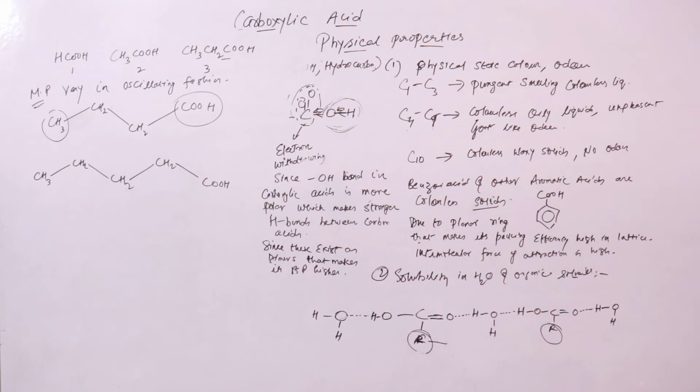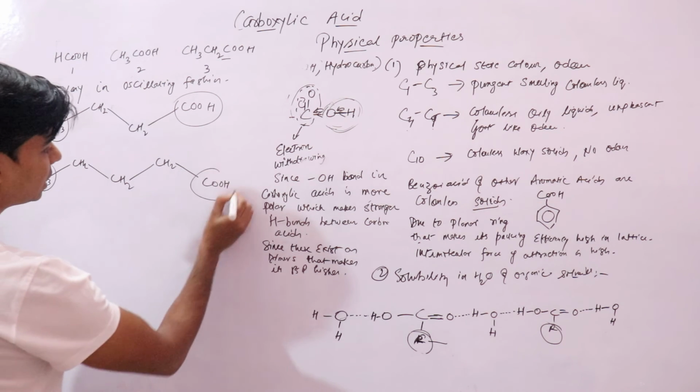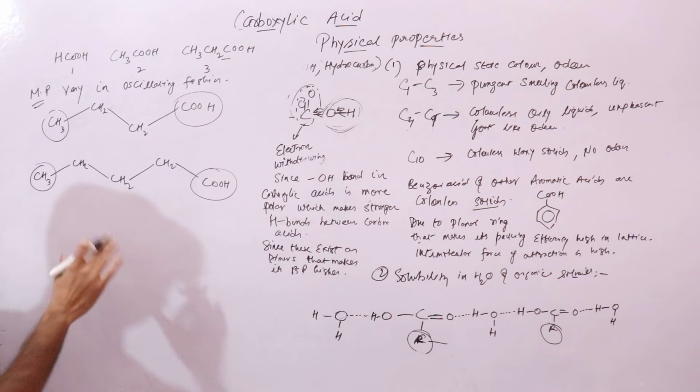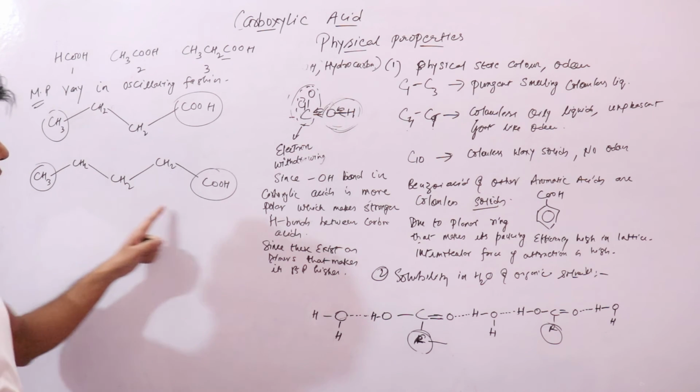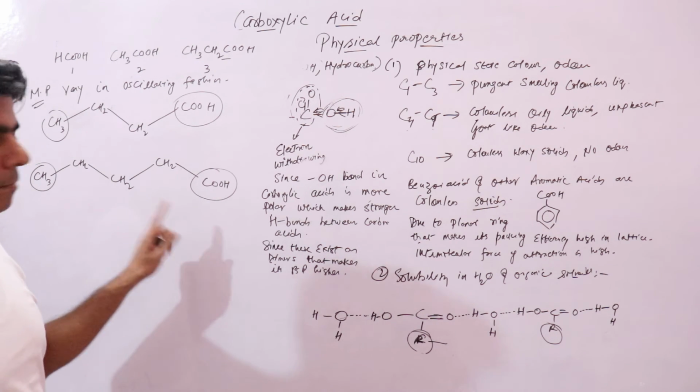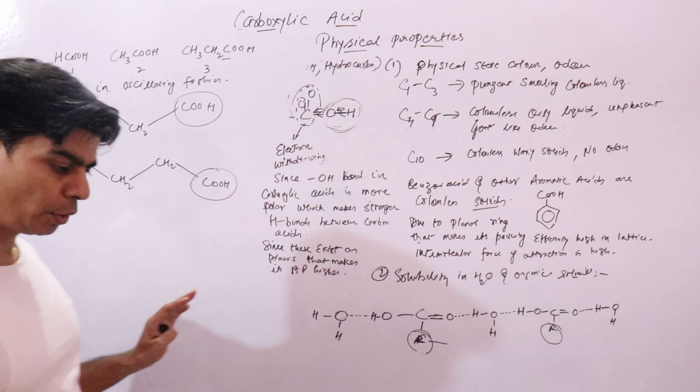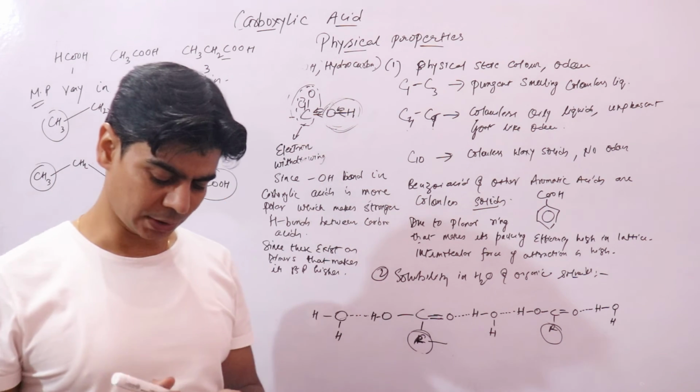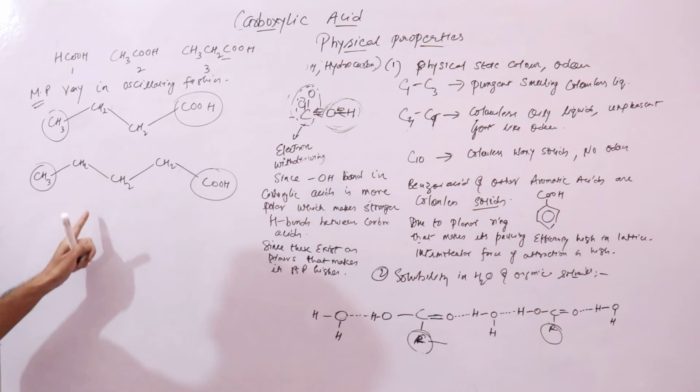Whereas the terminal groups are on the same side in those carboxylic acids that contain an odd number of carbon atoms, right? Now this is clear.